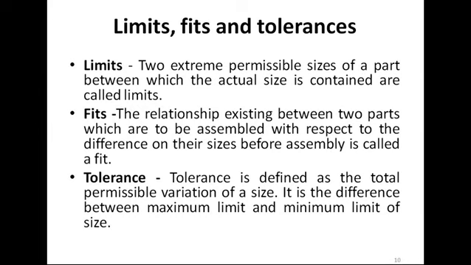What is meant by limits? The two extreme permissible sizes of a part between which the actual size is contained are called limits. That means the maximum and minimum permissible sizes between which we want to manufacture. The second one is fits. What is meant by fits? The relationship existing between two parts which are to be assembled, with respect to the difference in their sizes before assembly, is called a fit.